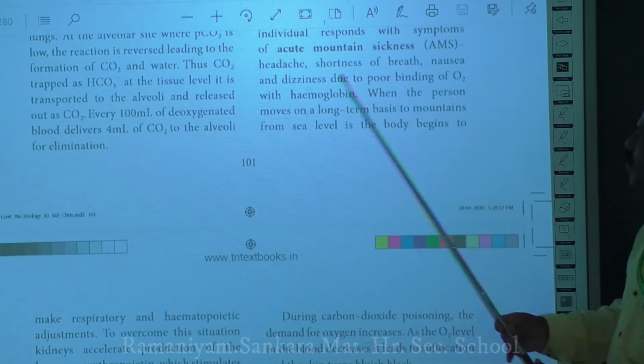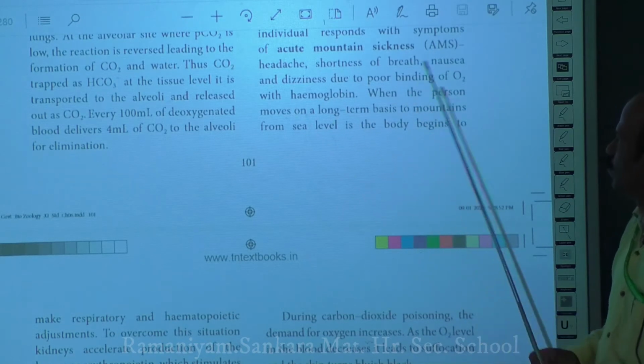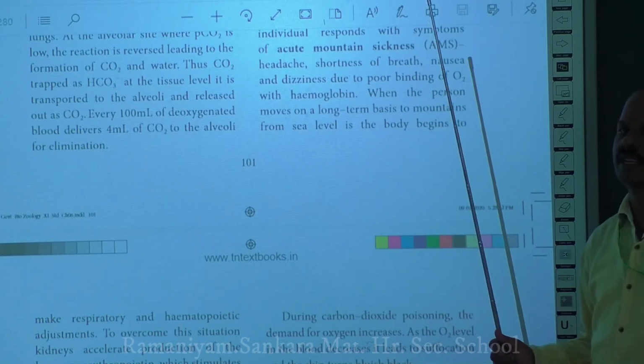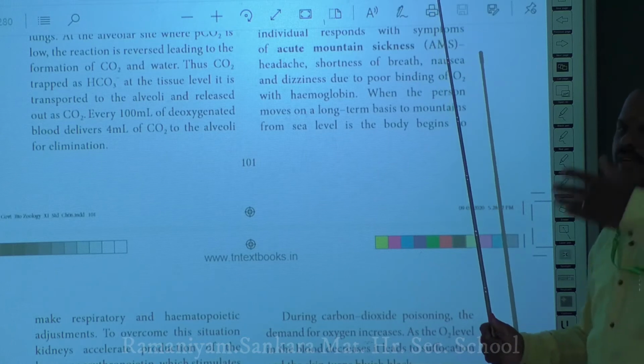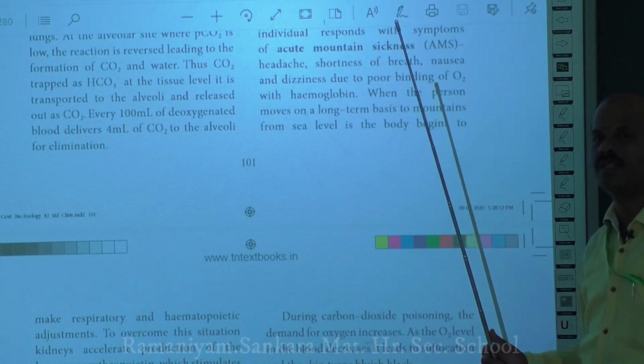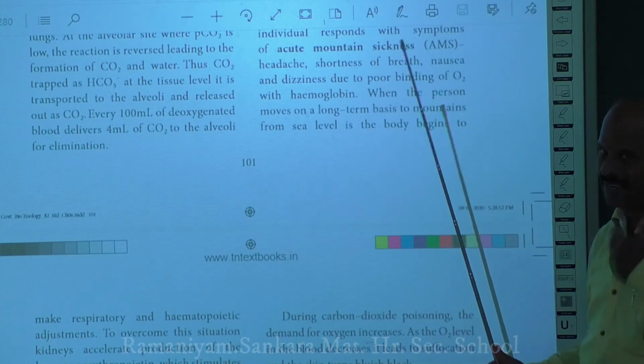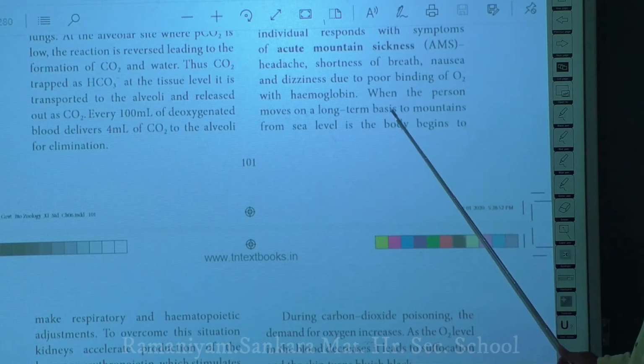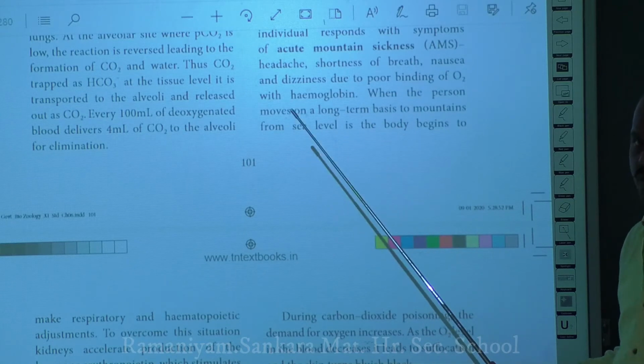As a result, you may get all these symptoms. But this is temporary. Once you climb, you may get the sickness. But when a person keeps on moving in the mountain and has been there for a long time, then a particular modification or adaptation usually takes place in his body.